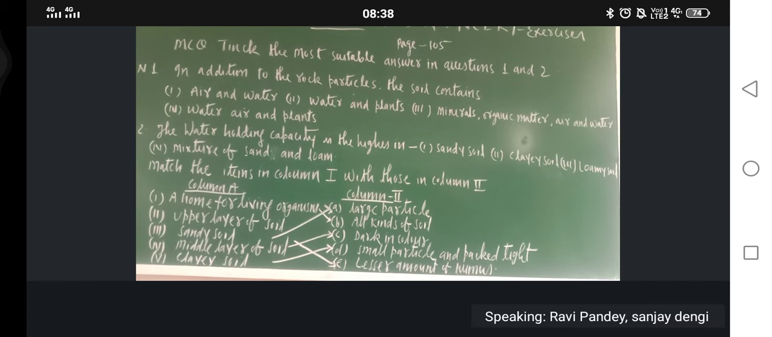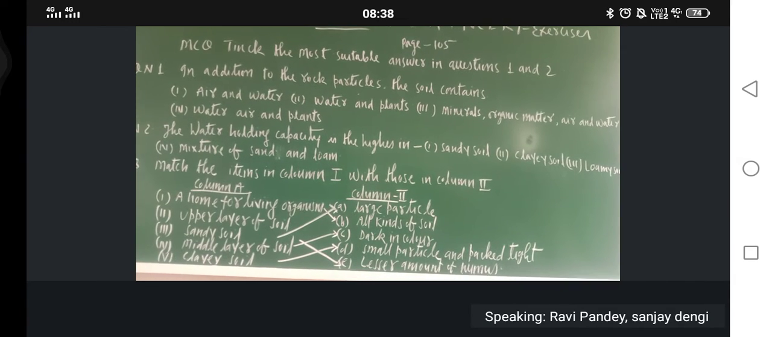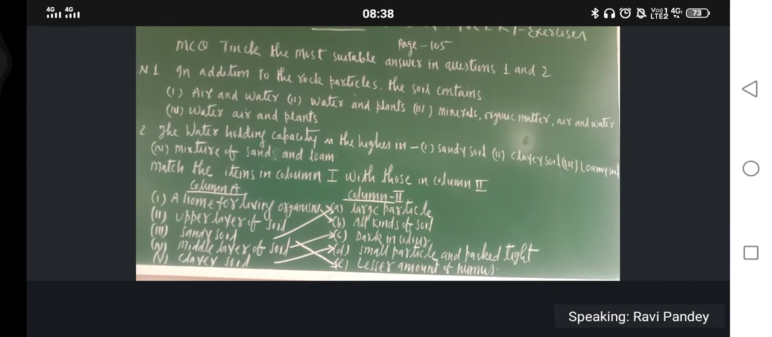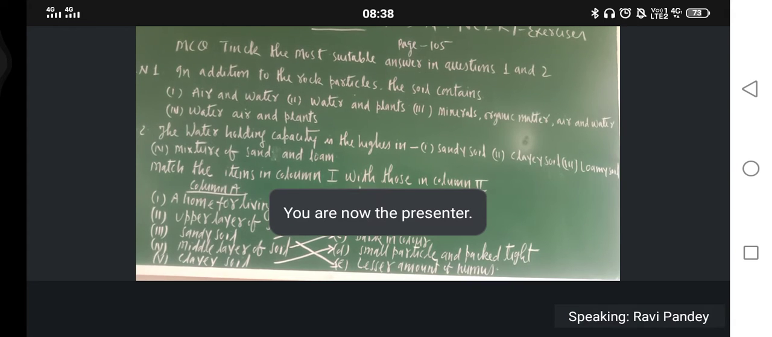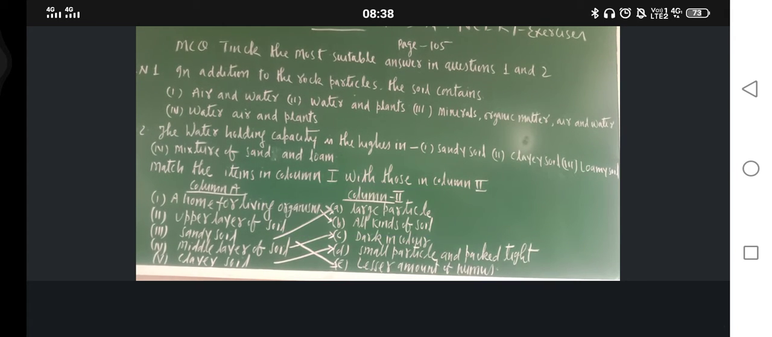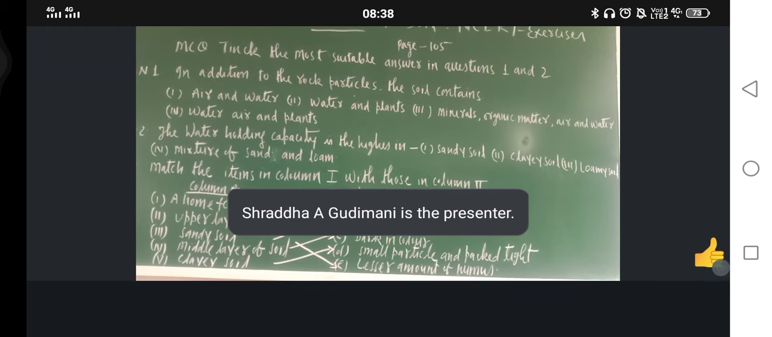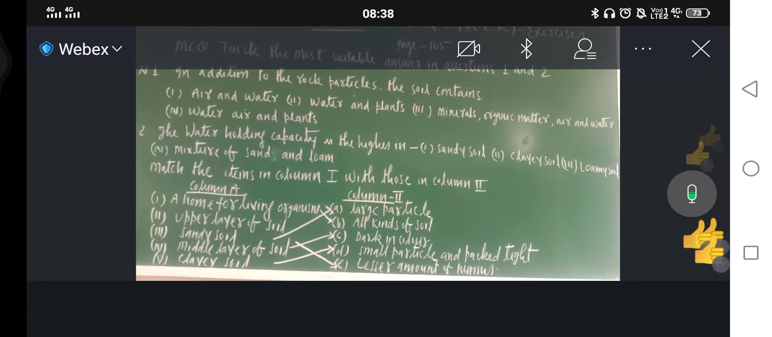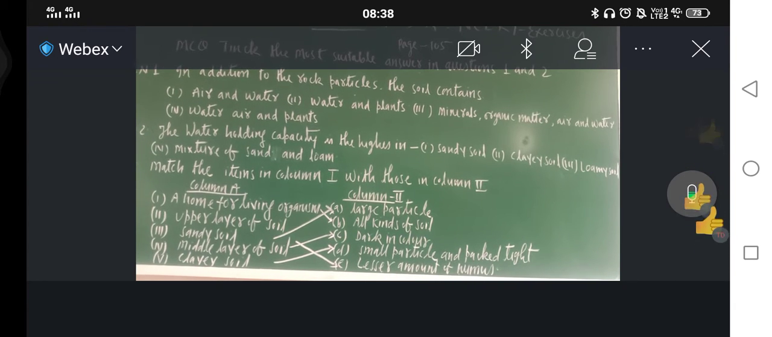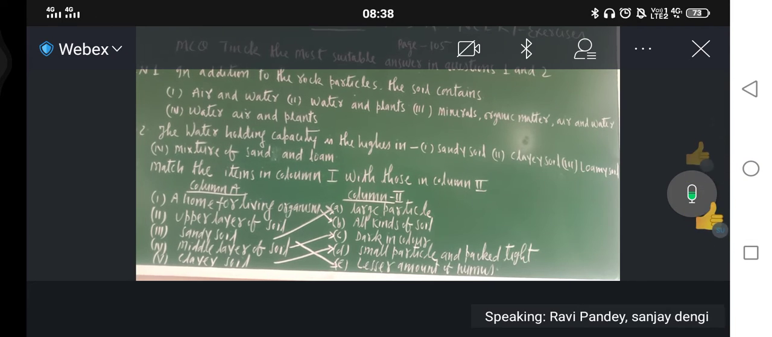Now I am applying color mic and I will go towards the blackboard. Please indicate to me whether I am audible or not. Keep indicating me. Okay, so option third you can tick down.